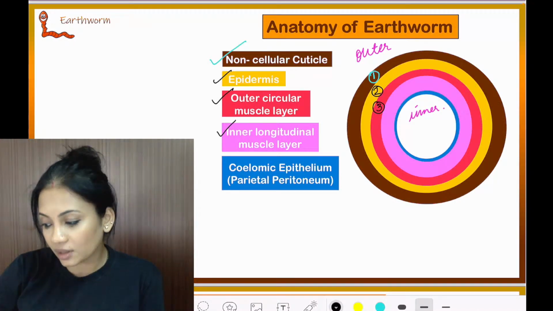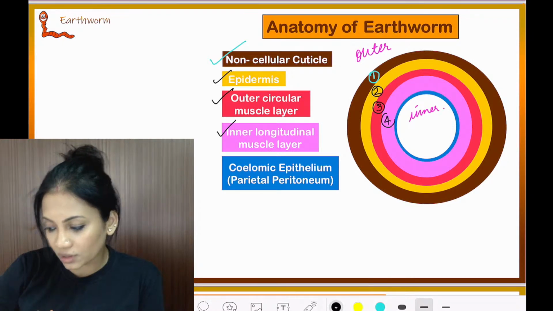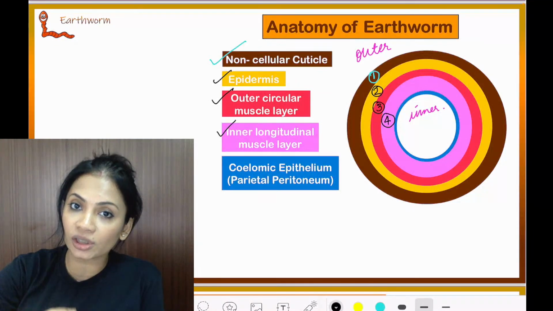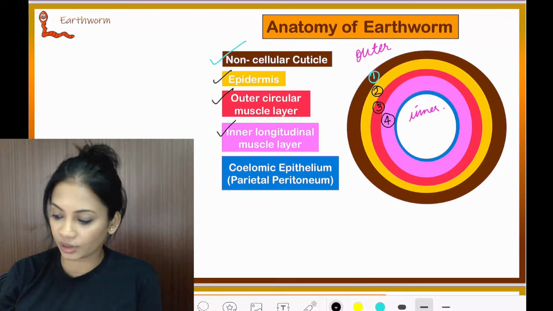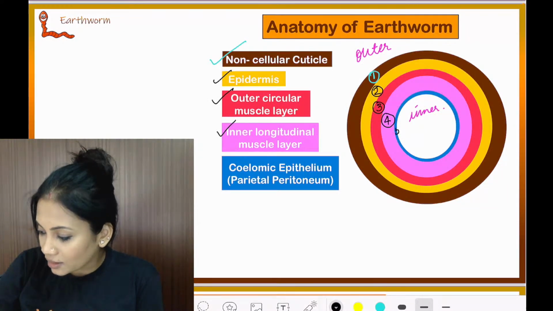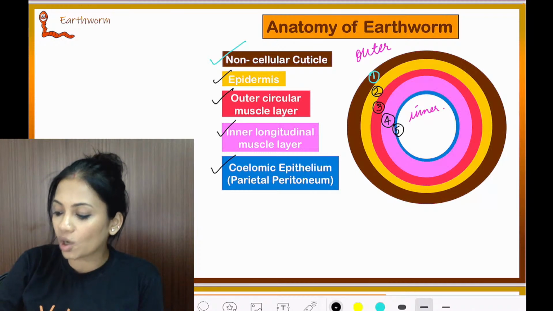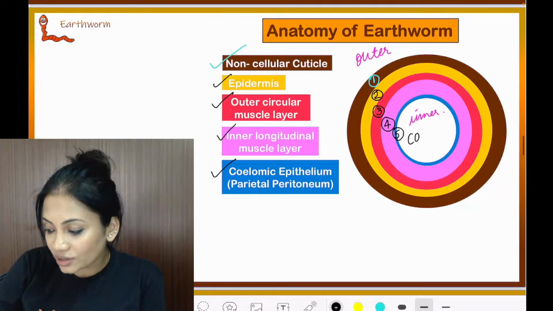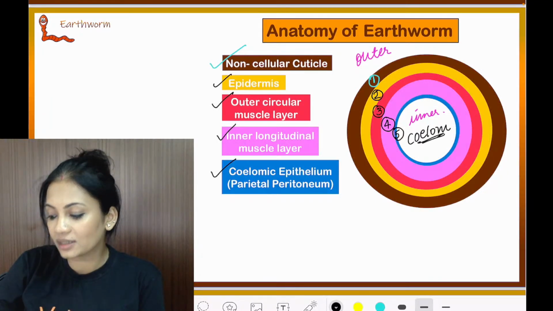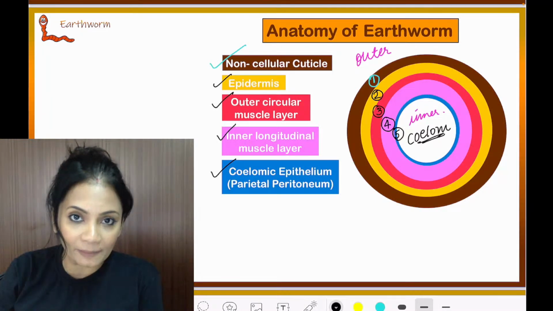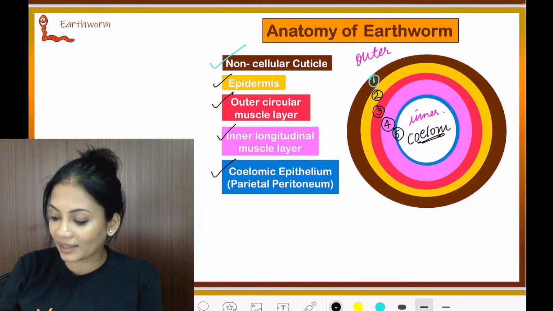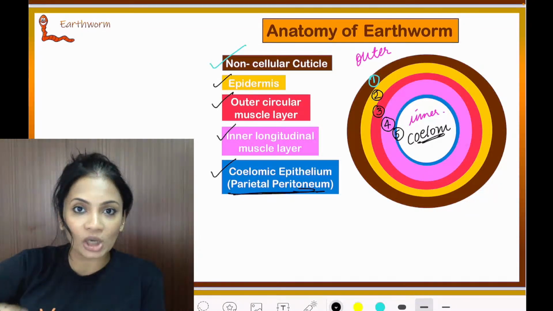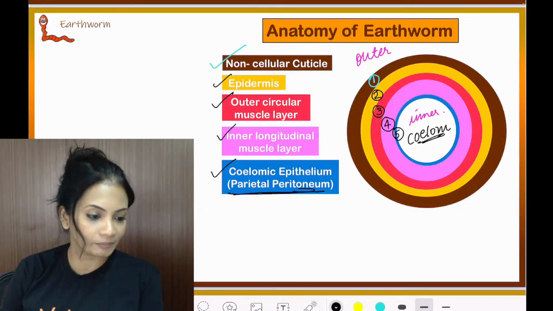And the fifth layer is the coelomic epithelium, because inside there is your coelom, the body cavity. It is also known as the parietal peritoneum, the layer which covers all the organs inside the body. Clear?